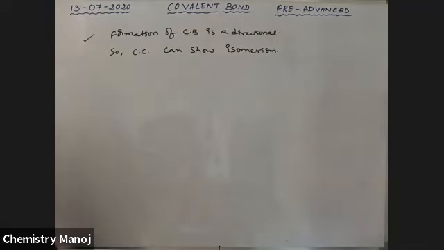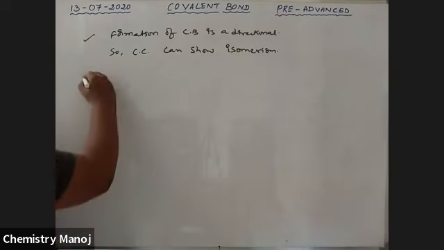The concept of isomerism is available in organic chemistry. Different structural arrangements are possible, and that is isomerism. We will explain it in organic chemistry. Isomerism is possible for covalent compounds, not for ionic compounds, because isomerism is due to the directional nature of the bond.